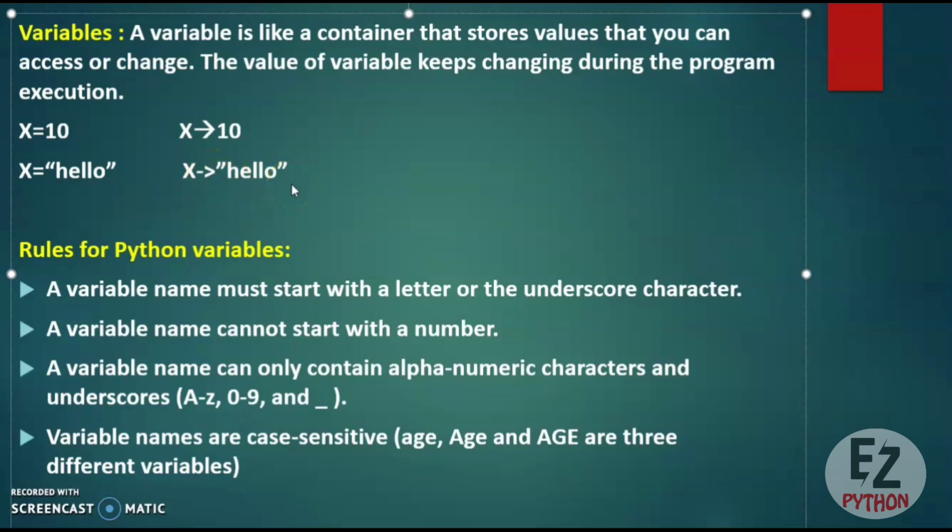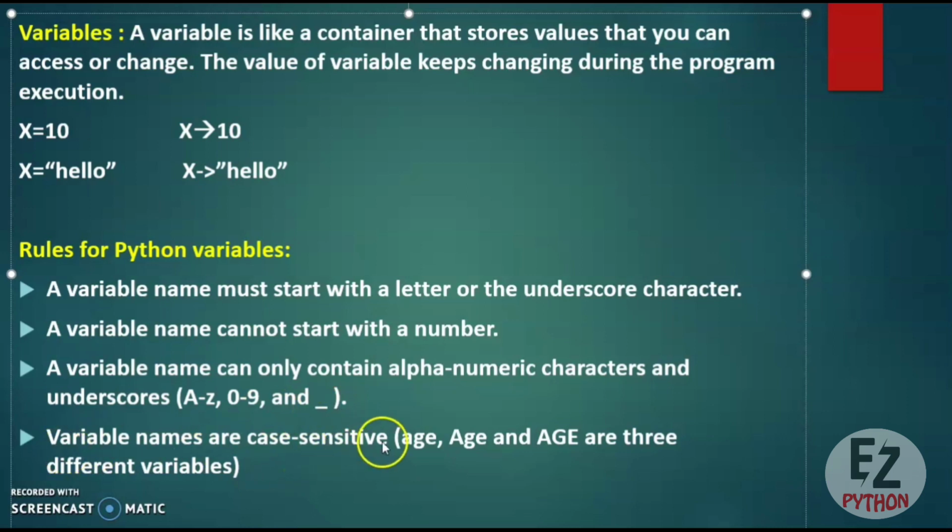Now there are some rules for naming Python variables. So what are the rules? First one is a variable name must start with a letter or an underscore character. A variable name cannot start with a number. A variable name can only contain alphanumeric characters. That means it can contain A to Z letters and 0 to 9 digits also, and an underscore also.